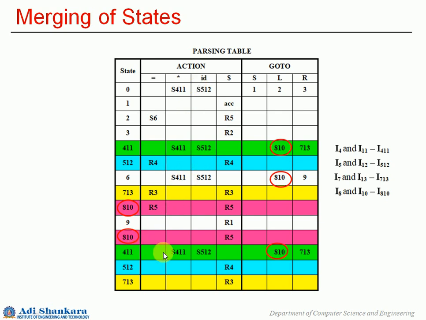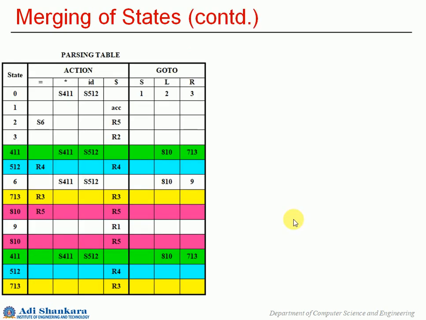Here also you just see in 411, in the other row we have S411 and S512. So here it is easy to merge. You don't have to worry much about it. Now here also, if you just see 810 and 713, here also it is 810 and 813, 713. Okay, so similarly we will do for other rows. We will just see. So this is the actual parsing table that we are seeing. I have just put it here.